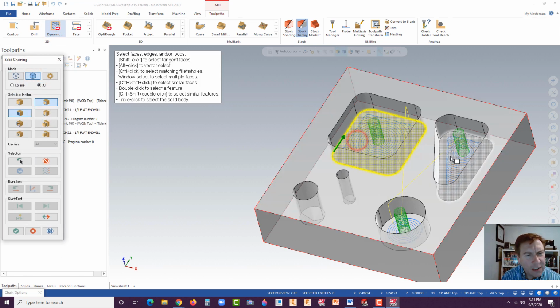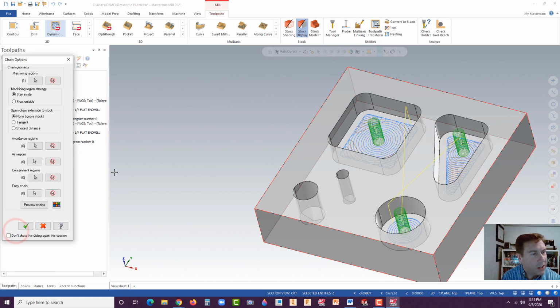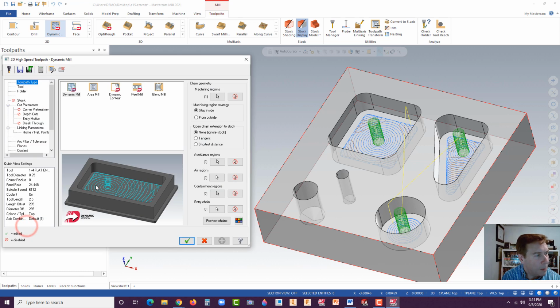And it's my understanding there is a way to reuse the selections, so you don't have to always make the same selections. I know in the wireframe mode there is, at least with lathe. I don't know about here though. Anyway, hit the green check once you've got those. Hit the green check again. And now the toolpath type. Let's go to area mill.